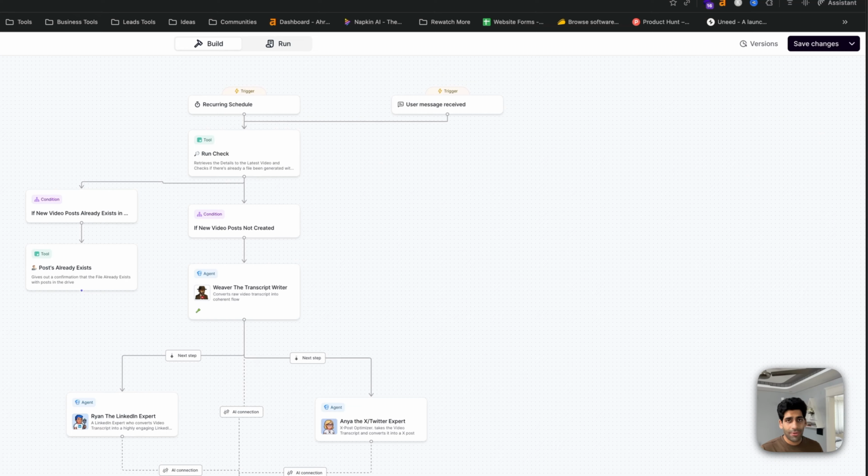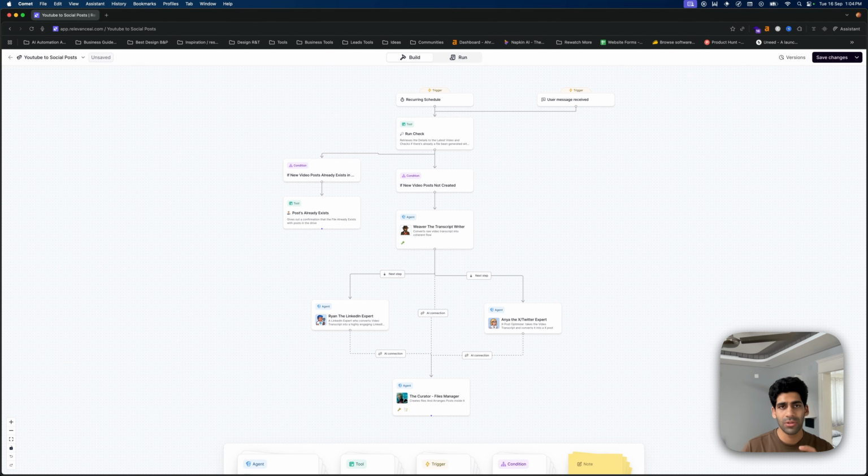So, there you have it. You have built a complete AI workforce that will transform how you create content forever. No more spending hours manually repurposing your videos. No more paying expensive freelancers for inconsistent results. Your Relevance AI multi-agent system is now working 24/7, turning every piece of content you create into a full marketing campaign across multiple platforms. And you can also create other agents, suppose you want to post on TikTok or on YouTube Shorts, you can create the agents accordingly.